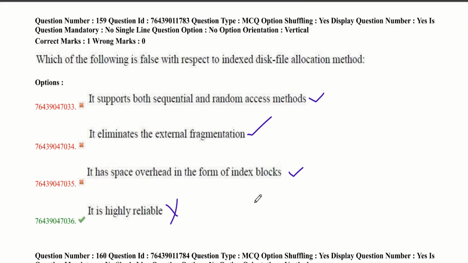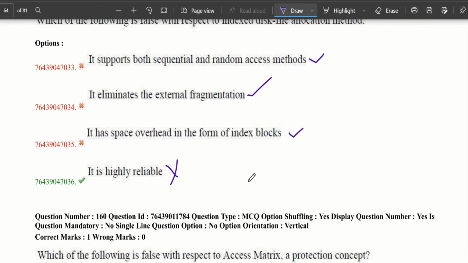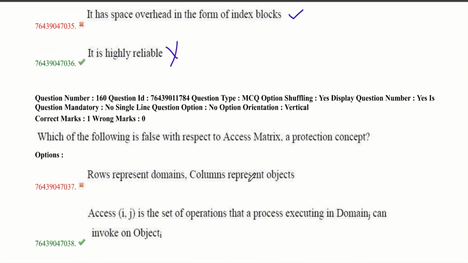It means that all the blocks are placed at one location and pointed to with pointers, so it becomes very difficult for the CPU to find the particular block in the given location. I hope you understand. And let's move to our final question.